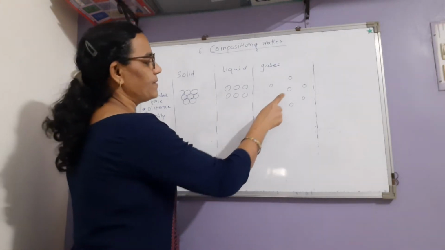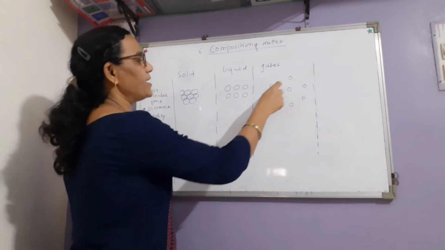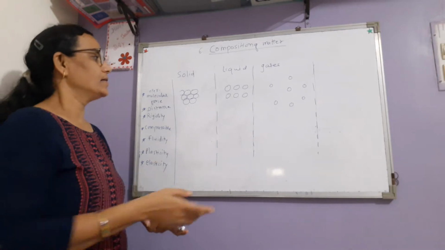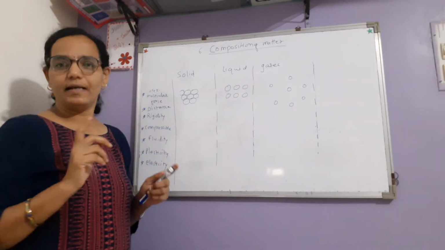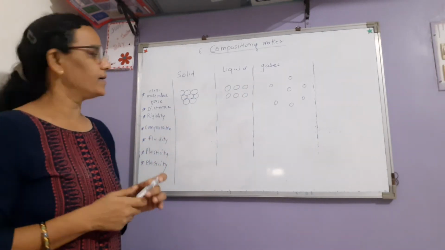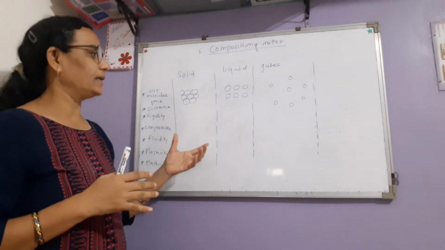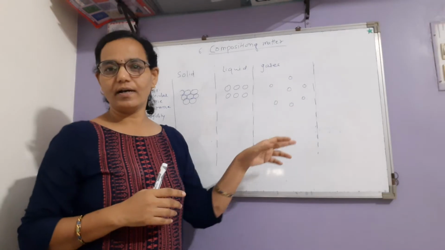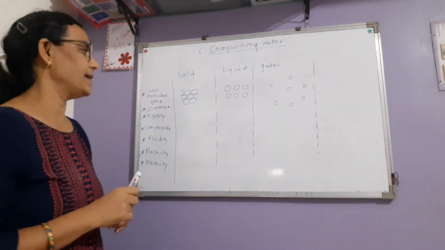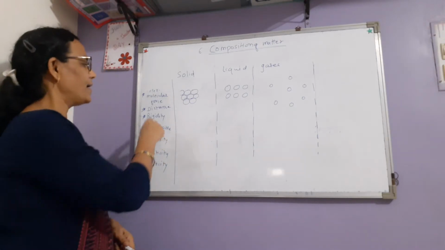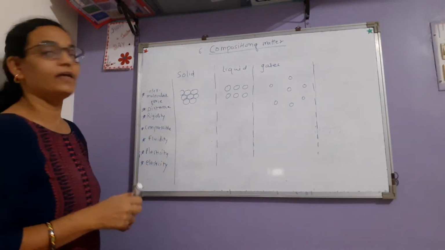Here distance between the particles is very high, and the particles spread everywhere, so the force of attraction is very less. Okay, got it? If the particles are very close, force is more. If particles are very far away from each other, the attraction force is very less, and in the case of liquid it is moderate.